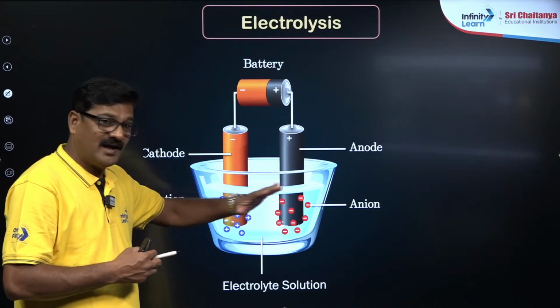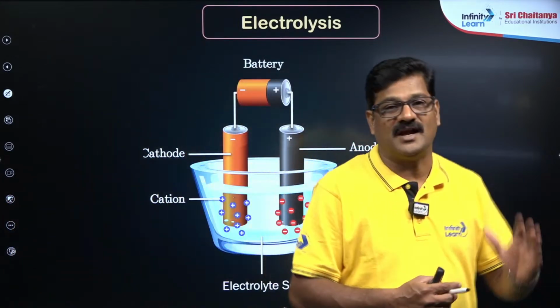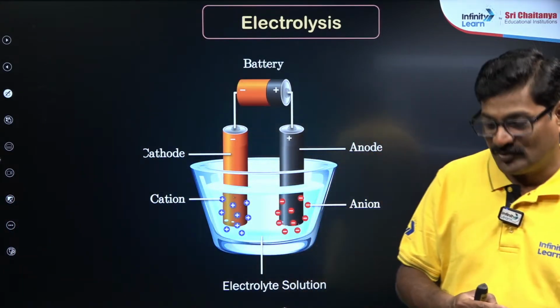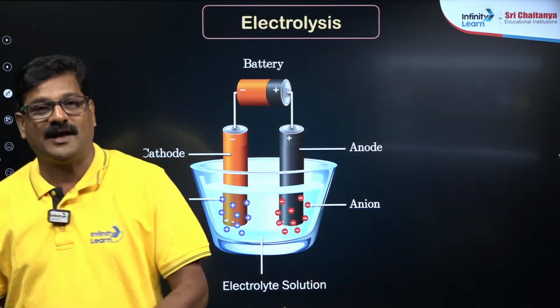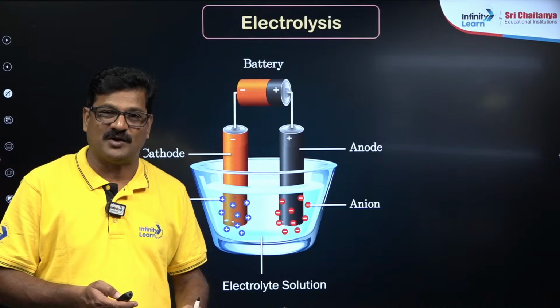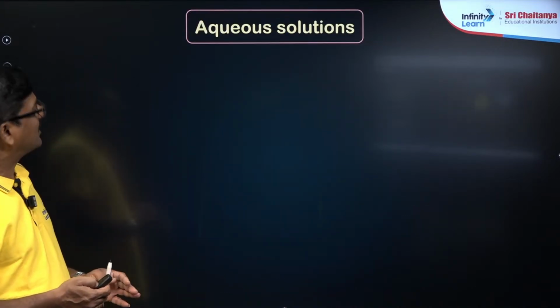But cathode and anode are named according to their oxidation and reduction. The electrode where oxidation takes place is called the anode. The electrode where reduction takes place is what you call the cathode. And also you can see aqueous solutions.